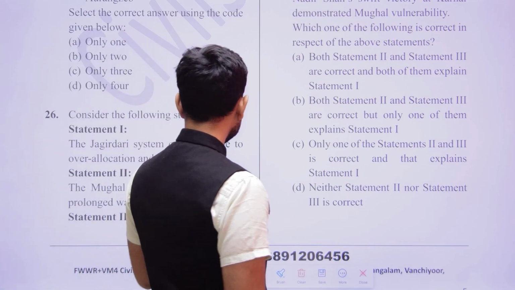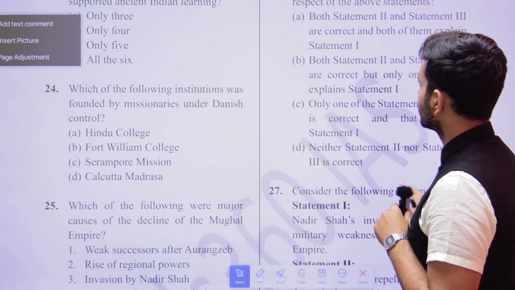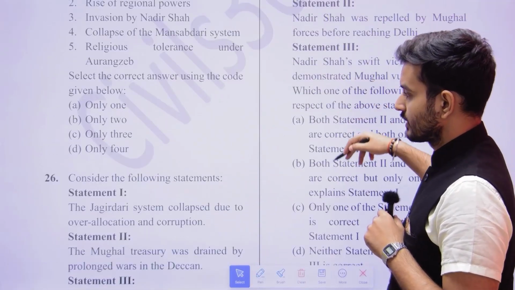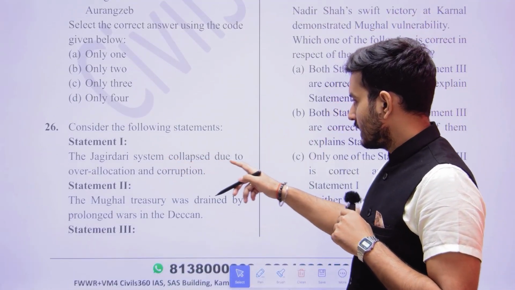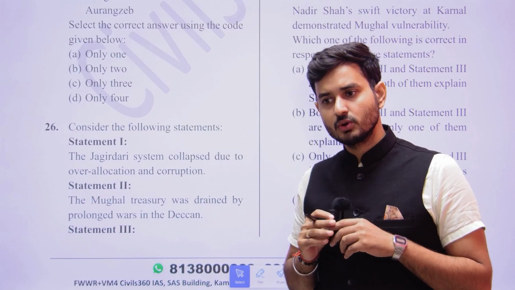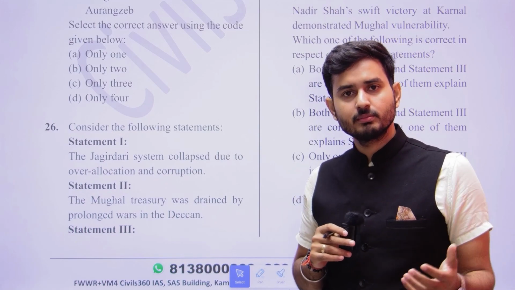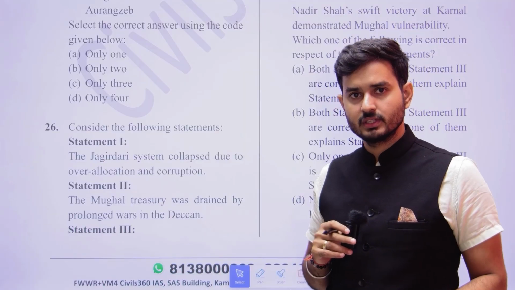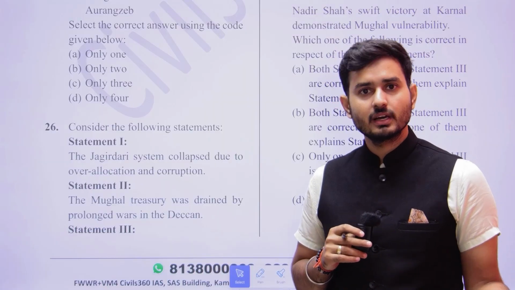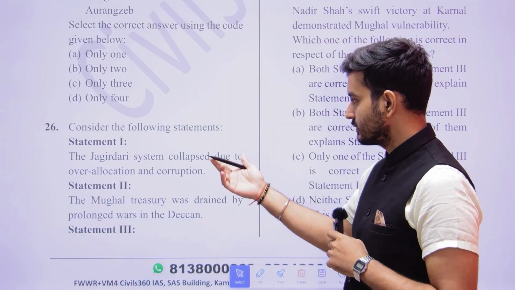Here, consider the following statements. What is the directive? Which of the following statements is correct? The Jagirdari system collapsed due to over-allocation and corruption. Obviously, yes, because more and more Jagirs were given, and these Jagirdars wanted to keep more and more money to themselves. Little money was given to the king, because of which he could not maintain his army. And there was a lot of corruption at that point of time. So this statement is correct.